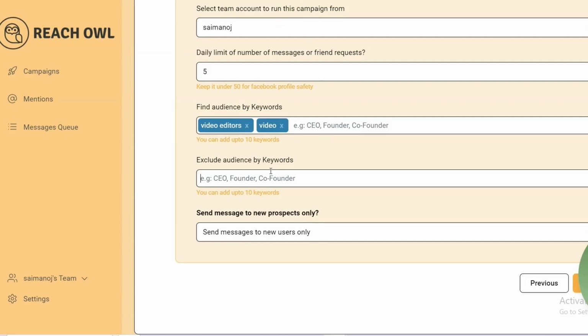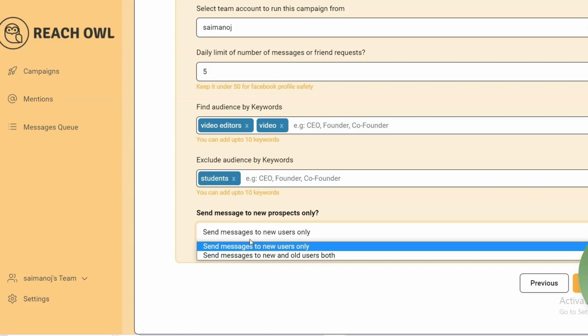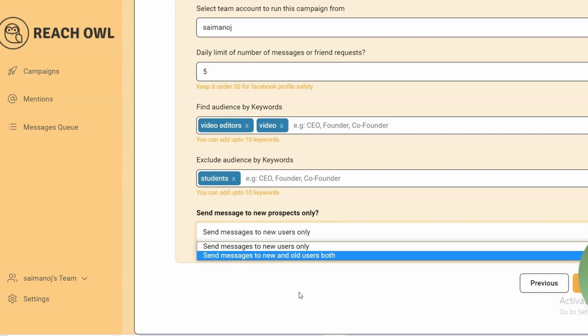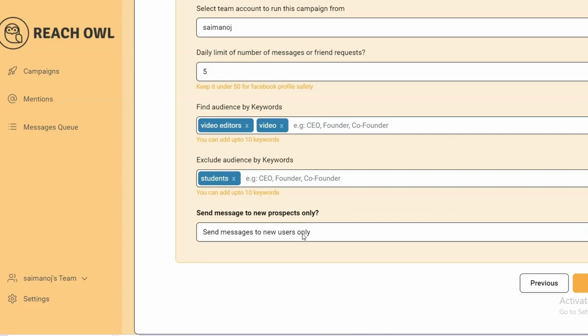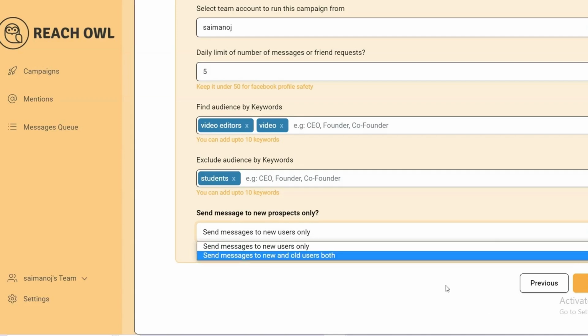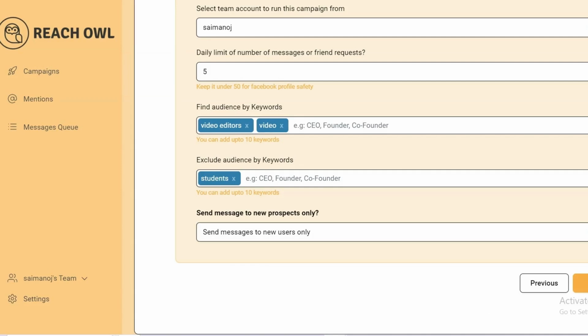You can also exclude the audience by keywords if you don't want to extract or send a friend request or message sequence to students. You can include that here, and you can also see the option to send message to new prospects only. For new users, or new and old users, you can choose the option. For example, I'm just selecting new users only. Then you need to just click on next.